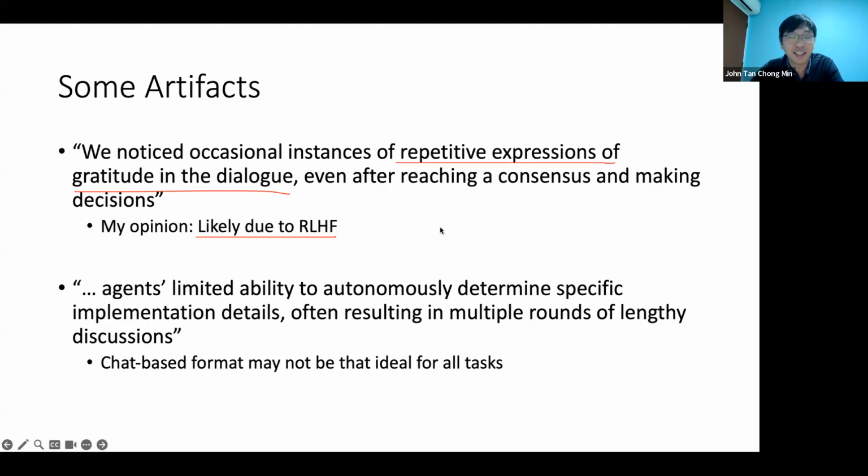All right, so they fix this through a hack. They just use an end token so that the GPT agents, or at least the user agent, will know how to end with the end token. So we don't have this never-ending dialogue. However, later I'll show you an example of why the dialogue may be an inefficient way to do things. Okay. So the other thing that I want to point out is that there's a limited ability to autonomously determine the specific implementation details. Okay.